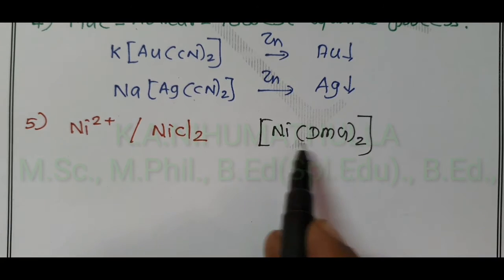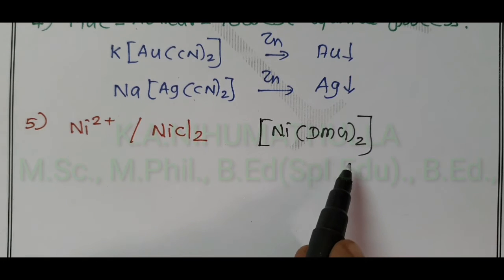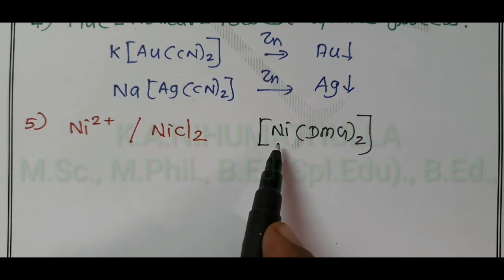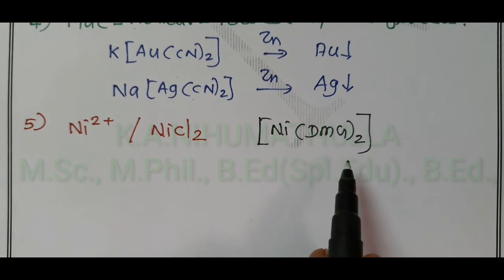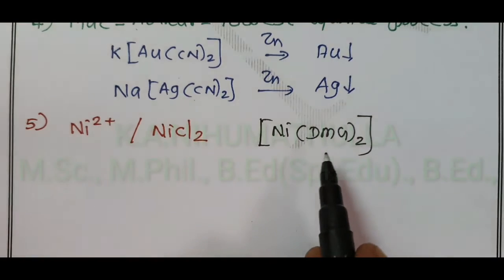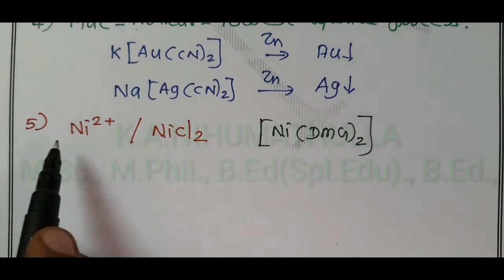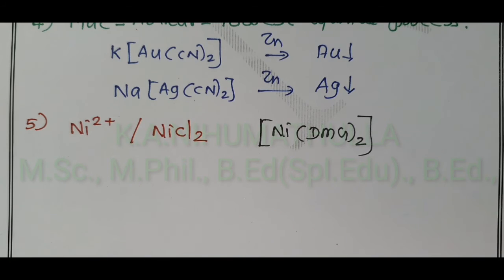This is a coordination complex which is insoluble in nature. By forming it, the amount of nickel is estimated.